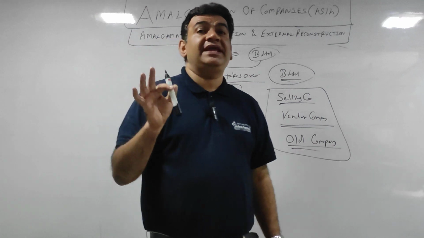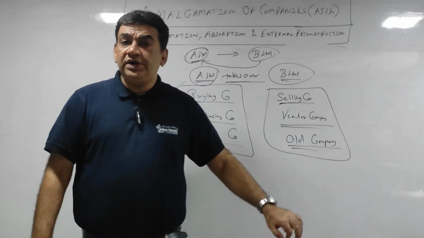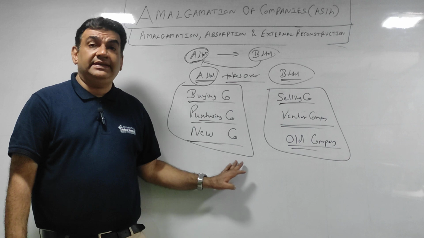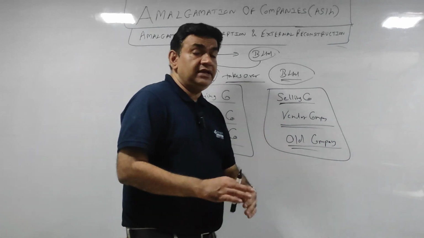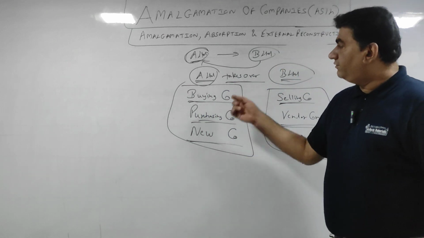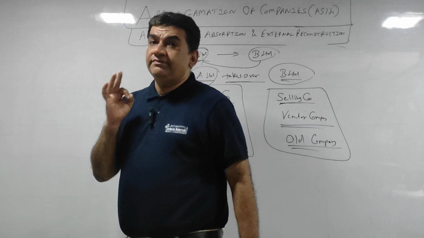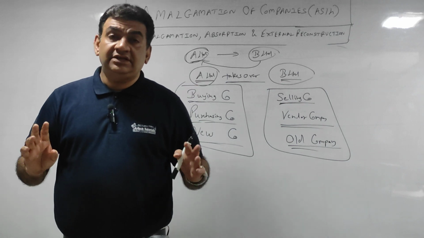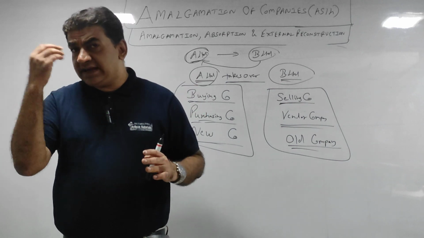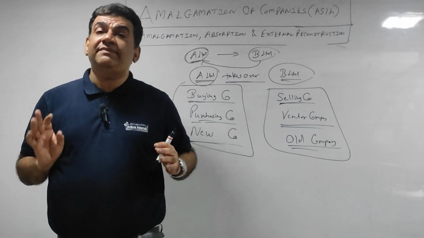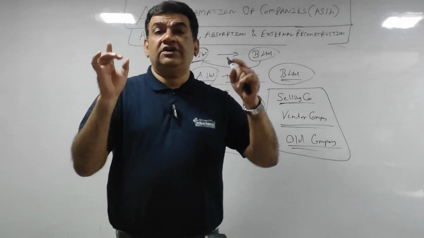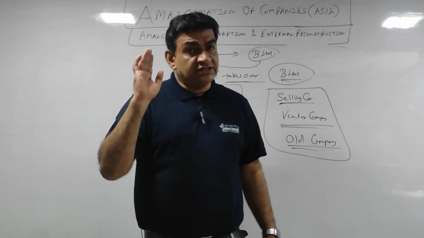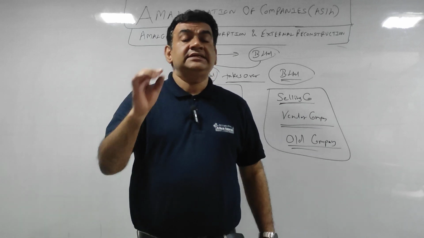Now coming to the main point. Whether you are doing accounting in the books of the old company, or in the books of the new company, whether you are doing ledger, journal, or making a balance sheet, in whichever books, old or new, there is one common thing which applies to both the companies, that is the buying company and the selling company.